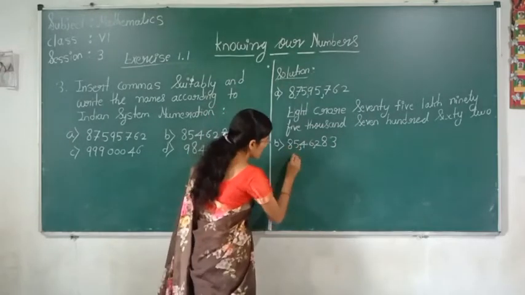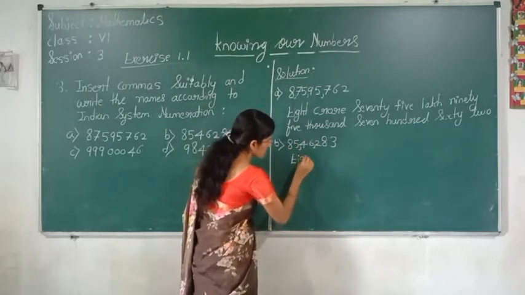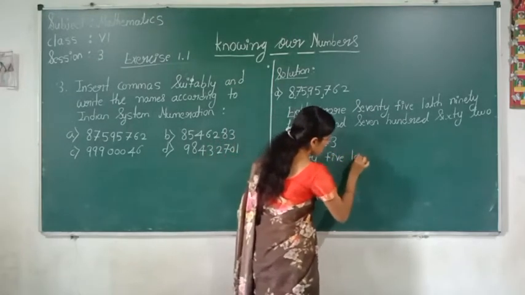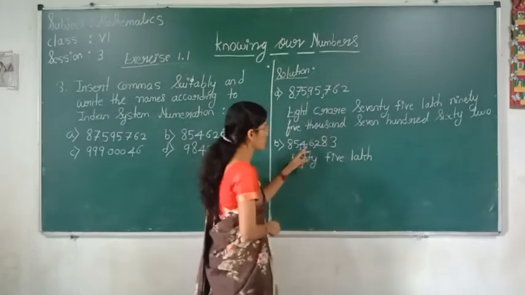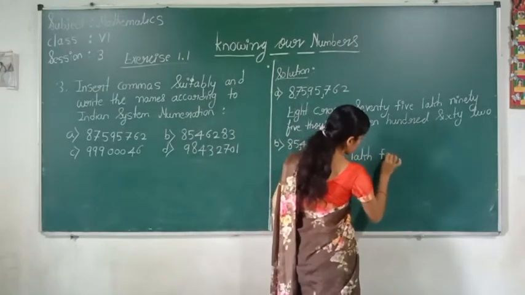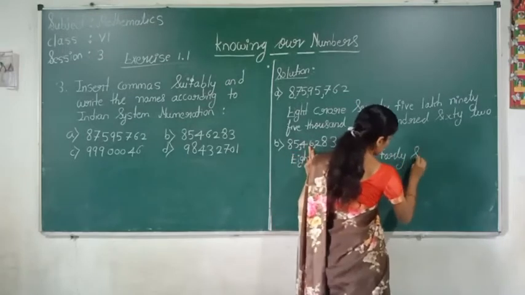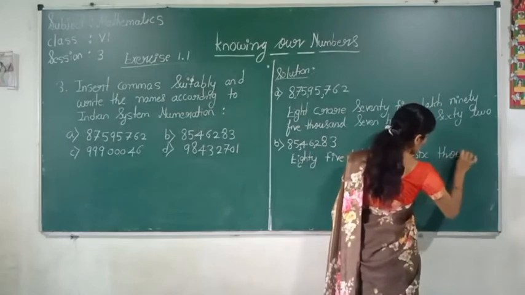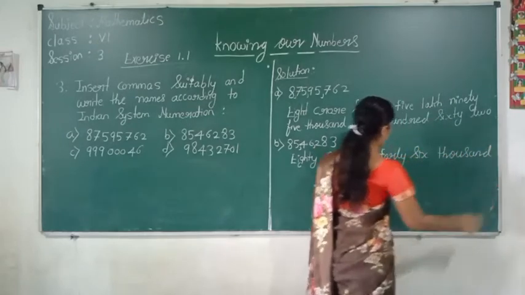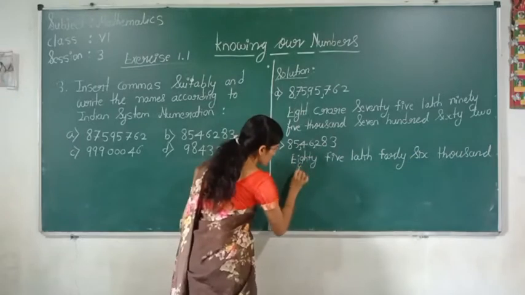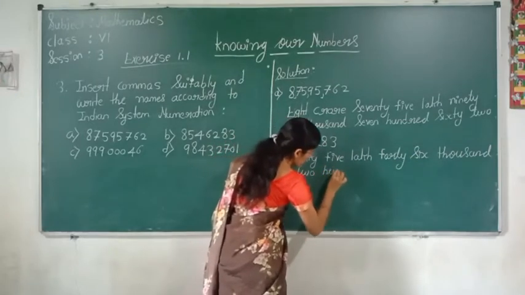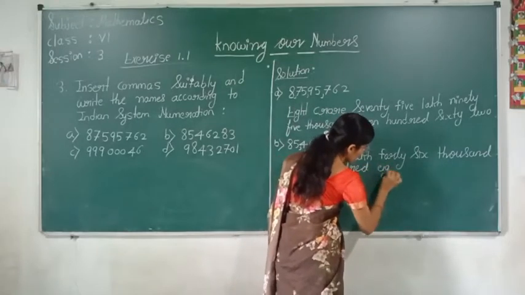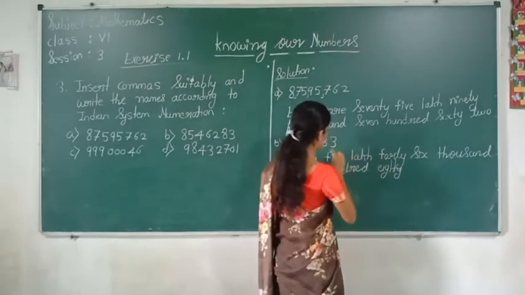What is it? 85 lakh 46,000 200 and 280, 283.